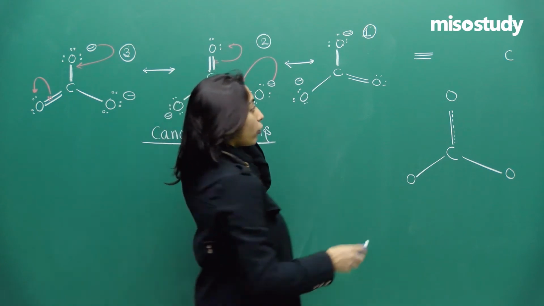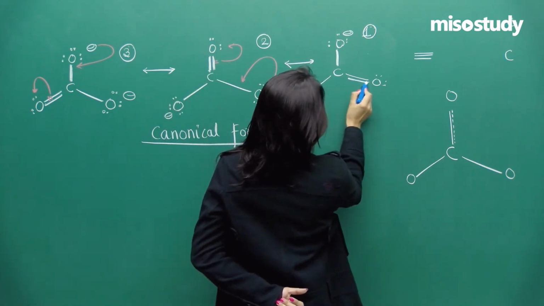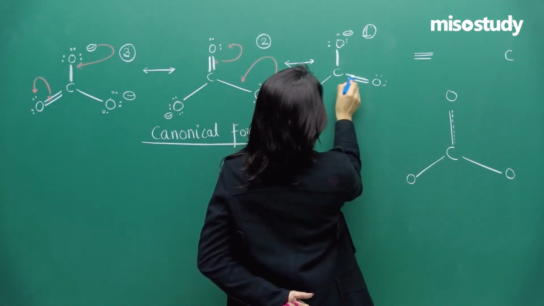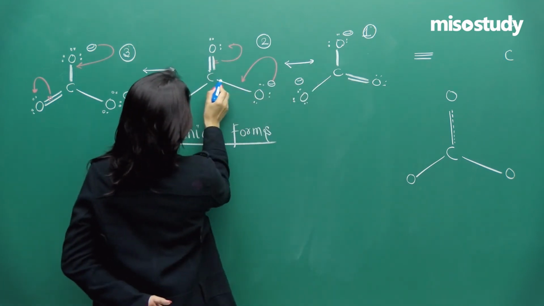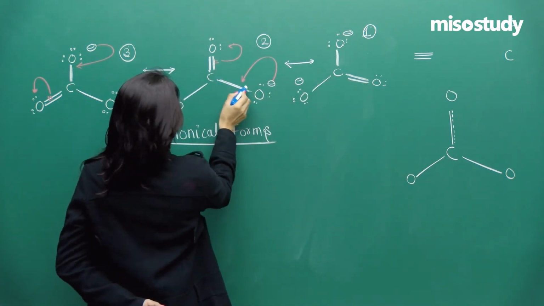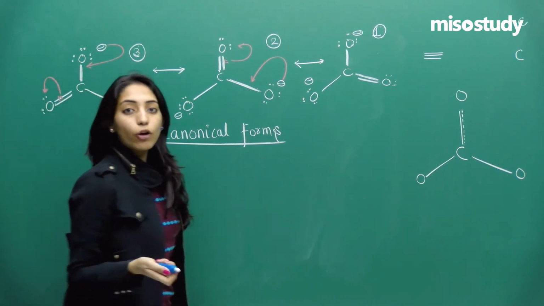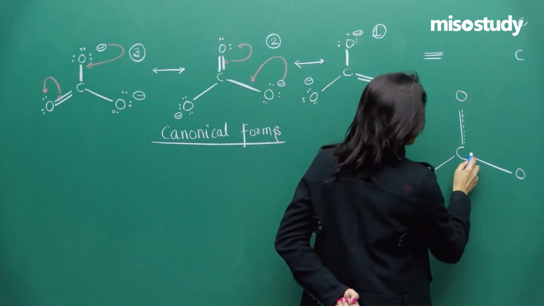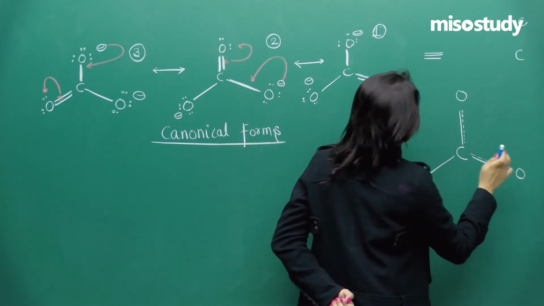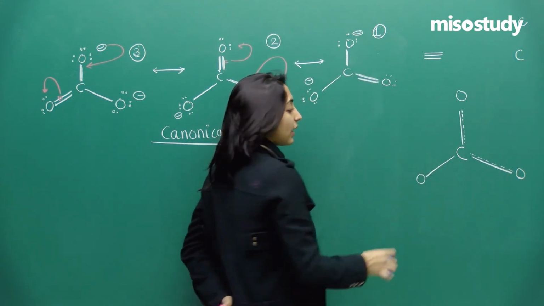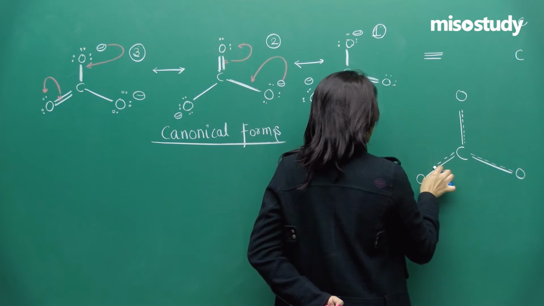Okay. Now look at this. In structure 1, this CO is a double bond. In structure 2, this CO bond is a single bond. In structure 3, once again it's a single bond. So don't you think it should be neither double nor single, but again some dotted bond that I'll draw. Okay, and the same goes for this particular oxygen.